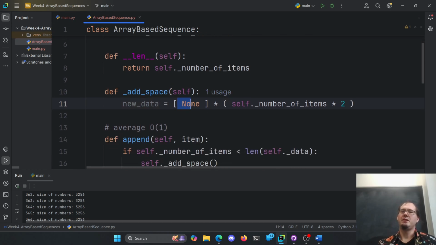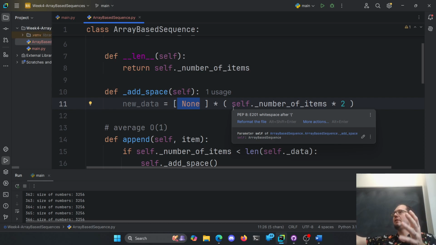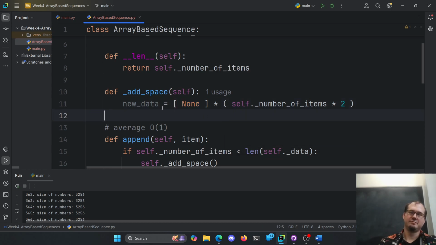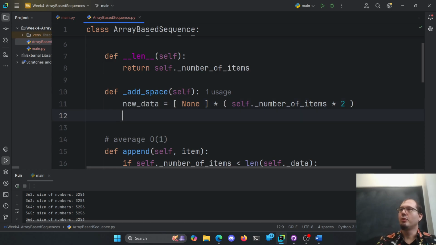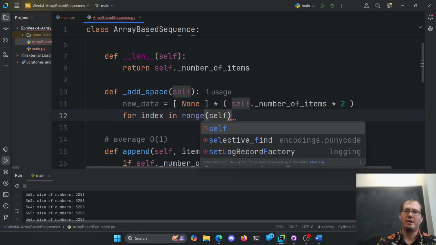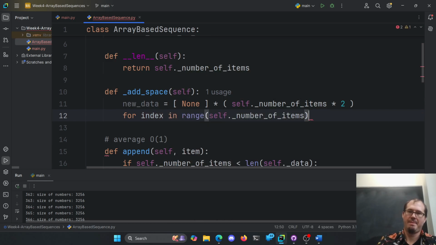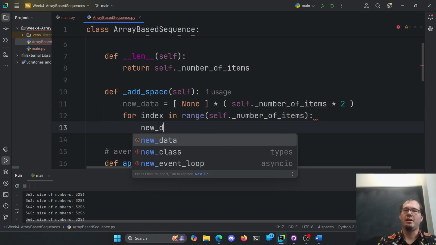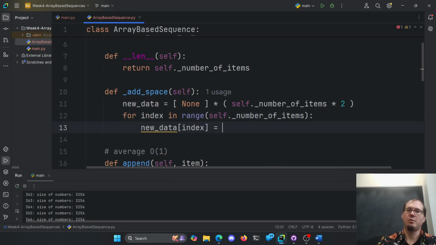So now this will be none times the size of however many items we had doubled. So I'll have room for 10 things, or I'll have room for 20 things, or 40 things, or 80 things, or 160 things, or 320 things, or 640 things, and on and on. Okay, then we need to go through and copy them, right? So for index in range self.number of items, we're going to take new data at the index equals self.data at the index, right?